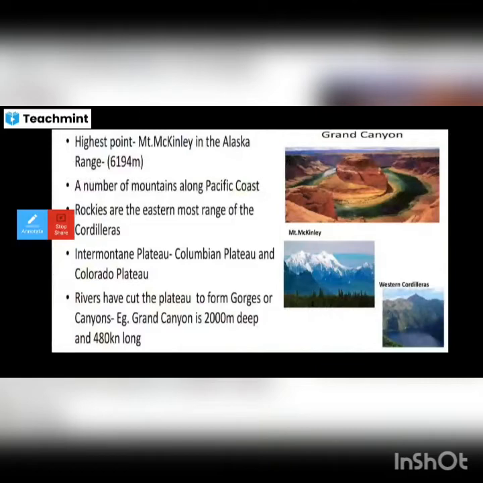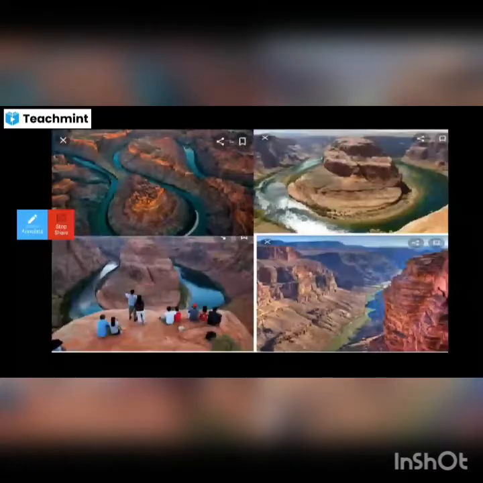So how is the picture you see there? The Colorado River and the Grand Canyon of North America. The Grand Canyon's sheer walls are 1,829 meters deep. See the pictures? How is the wonder of the Colorado River? How it flows? See how the tourists are enjoying the places in the Grand Canyon of North America.